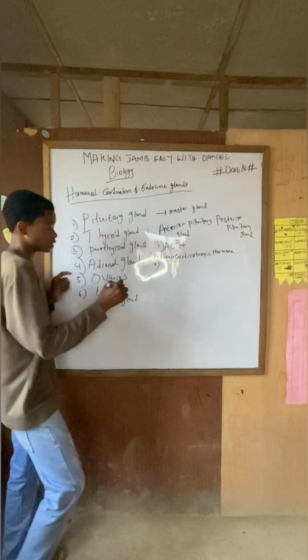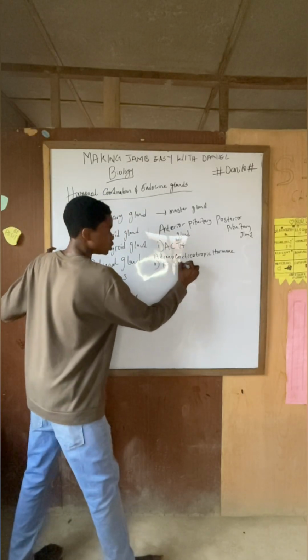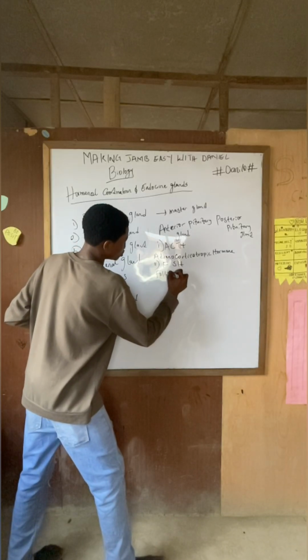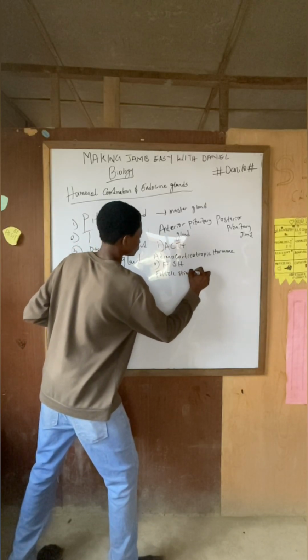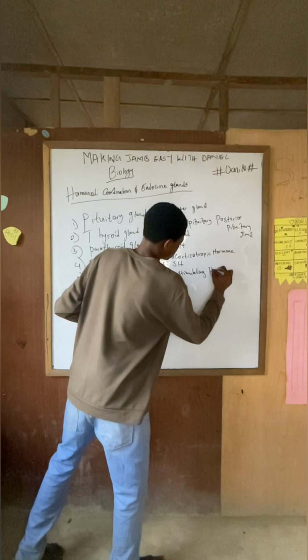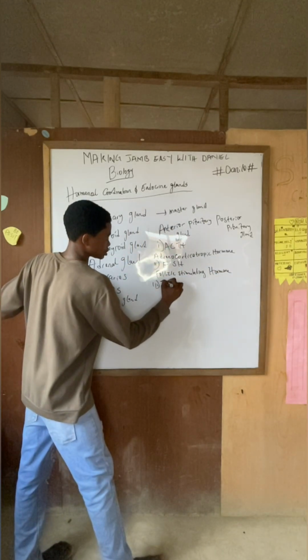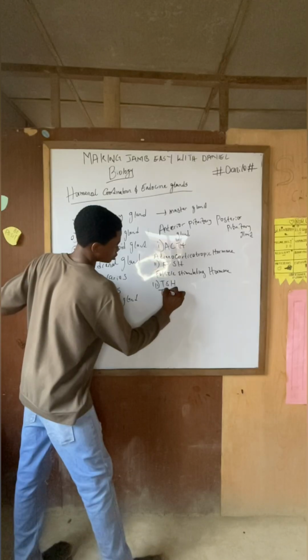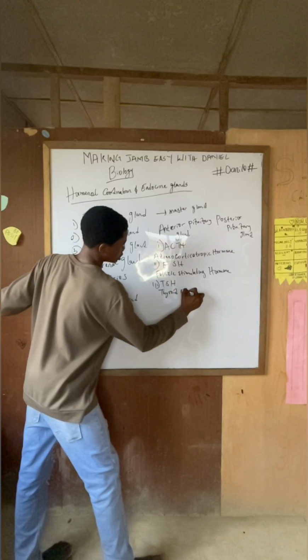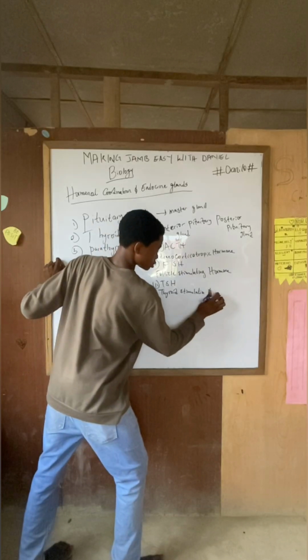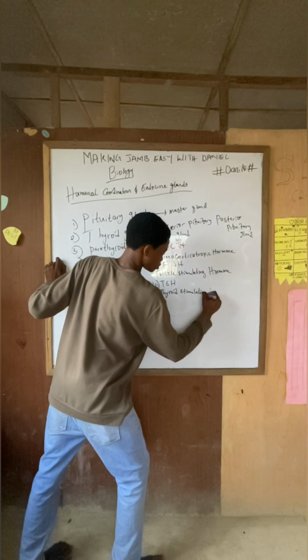The second one we have is the FSH, which is the follicle stimulating hormone. We also have the TSH, thyroid stimulating hormone.